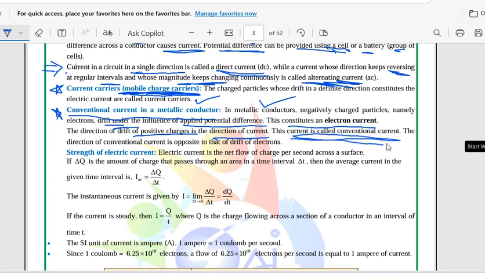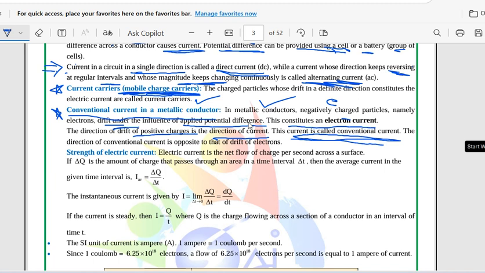I hope this is very clear here. See, in a metallic conductor, the negatively charged particles, which are also called electrons, will drift under the influence of applied potential difference.